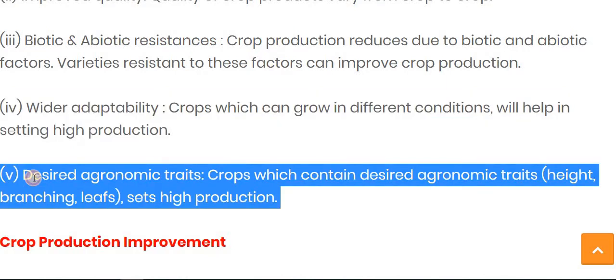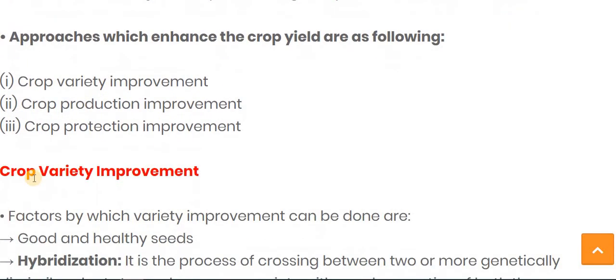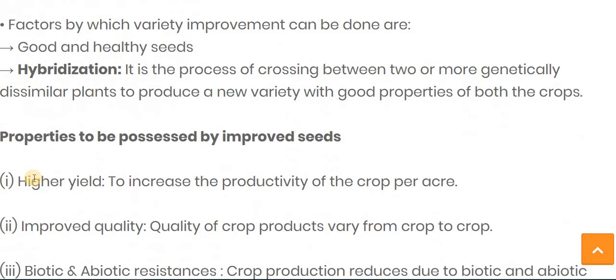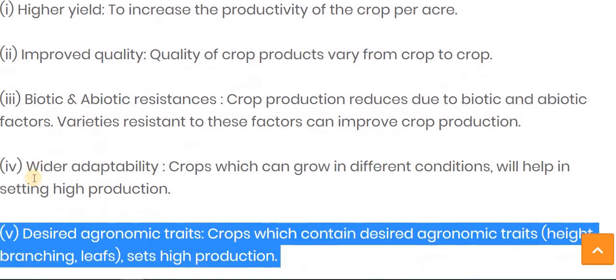The next one is desired agronomic traits, meaning desired characteristic-containing traits, like height, branching and leaf, that set high production. So these are all the characteristics of the hybrid, or the improved seed. This comes under crop variety improvement, in which the hybridization technique and the properties to be possessed by the improved seed are covered.